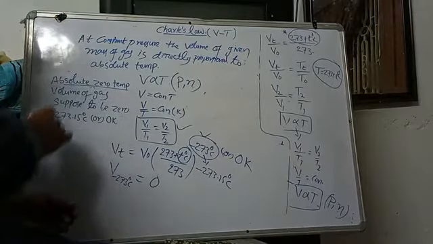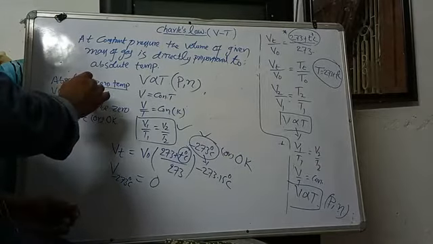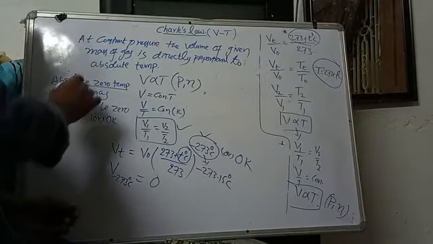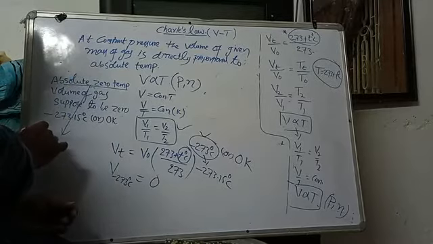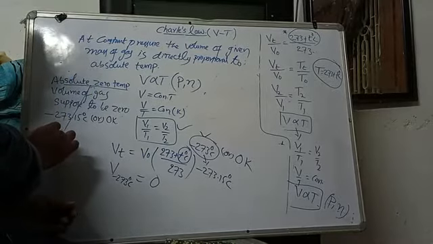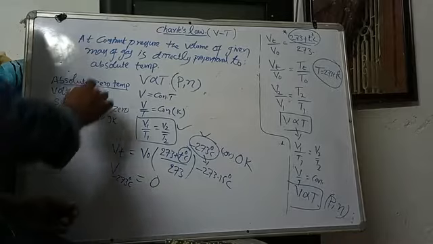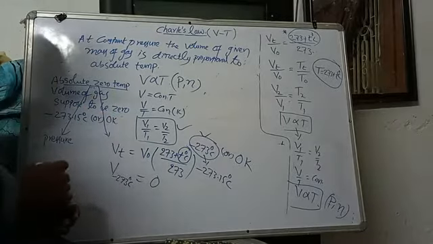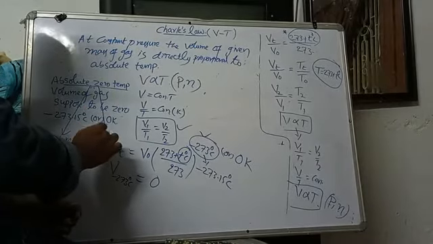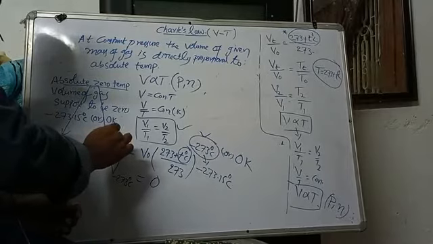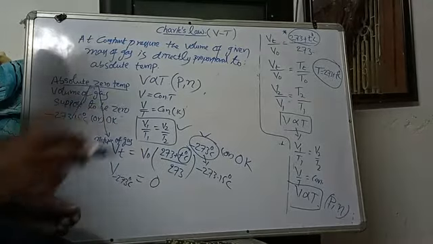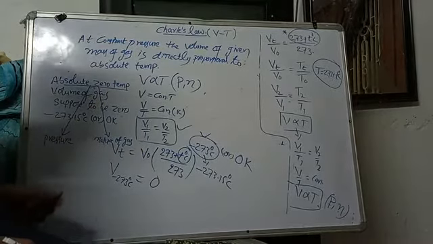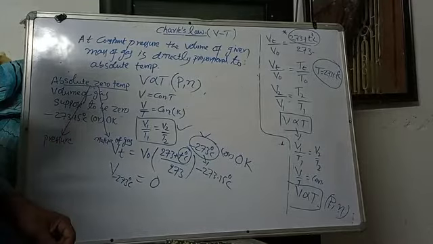This absolute zero temperature does not depend upon the pressure of the gas and also the nature of the gas.